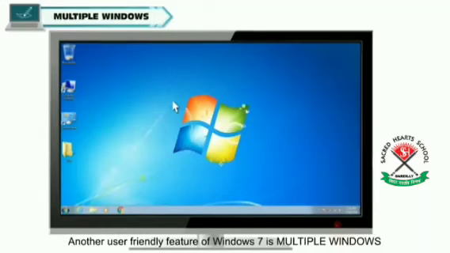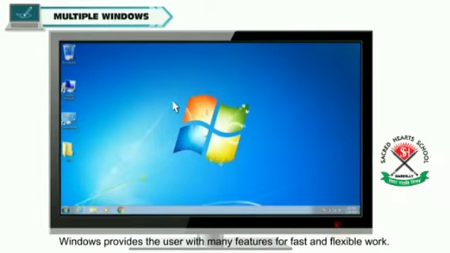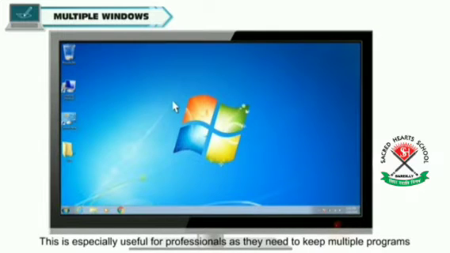Now, another user-friendly feature of Windows 7 is multiple windows. Windows provides the user with many features for fast and flexible work. This is especially useful for professionals as they need to keep multiple programs opened at the same time. So, using Windows 7, we can open multiple windows at the same time. At a time, we can open Paint, and at the side, we can open Microsoft Word.